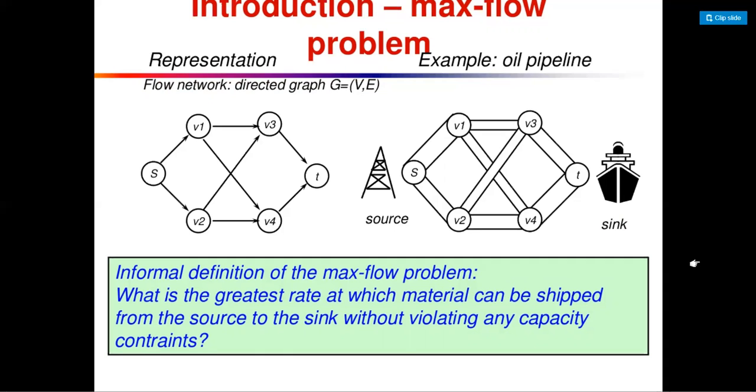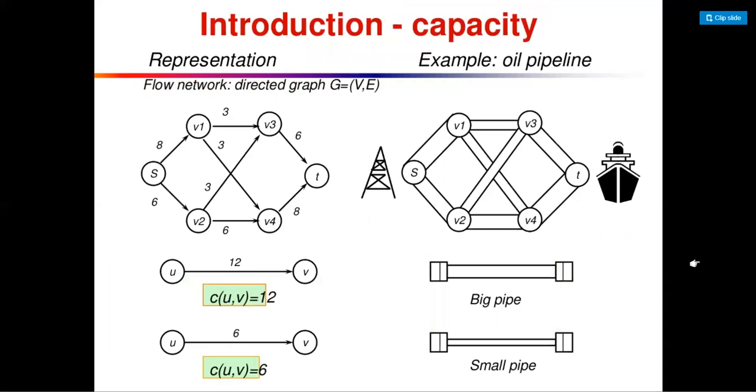What is a capacity constraint? Suppose we have two types of pipes, a big pipe and a small pipe. That is known as the capacity of the pipes, because a big pipe takes more data than a small pipe. So there is an example: between U and V the flow is 12. What is the capacity of the big pipe? That is the full capacity, 12.